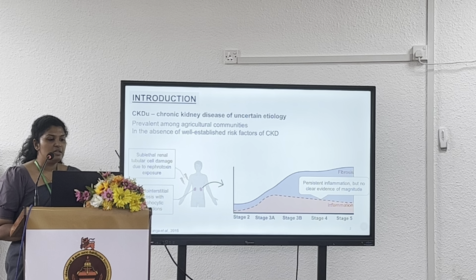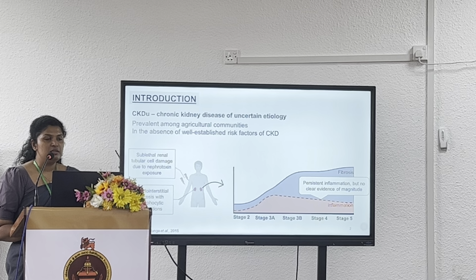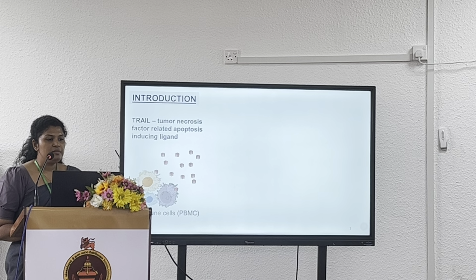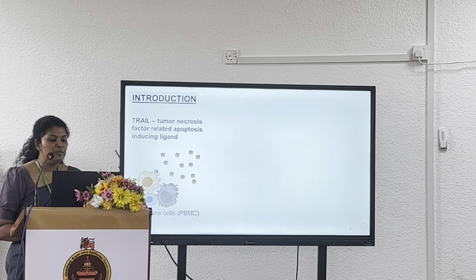So in this particular research, we are going to assess two biomarkers that are highly correlated with fibrosis and inflammation. The first one is TRAIL. TRAIL stands for tumor necrosis factor related apoptosis inducing ligand. This is a tumor necrosis superfamily cytokine primarily produced by the immune cells, particularly the peripheral blood mononuclear cells.